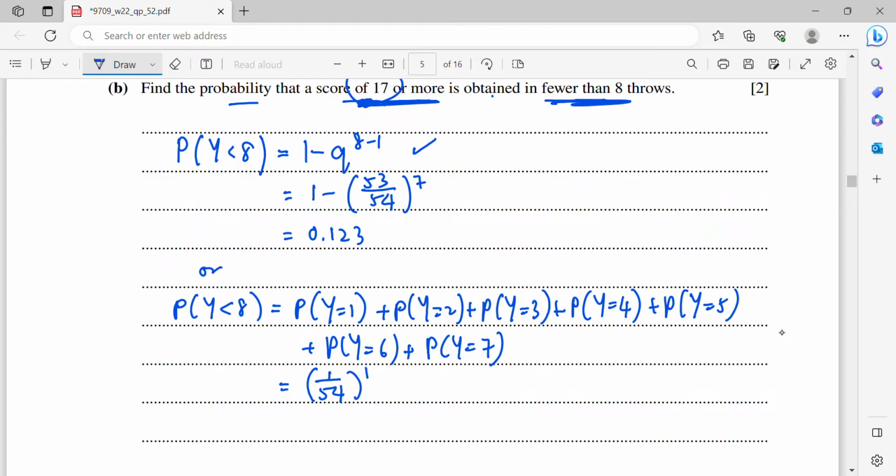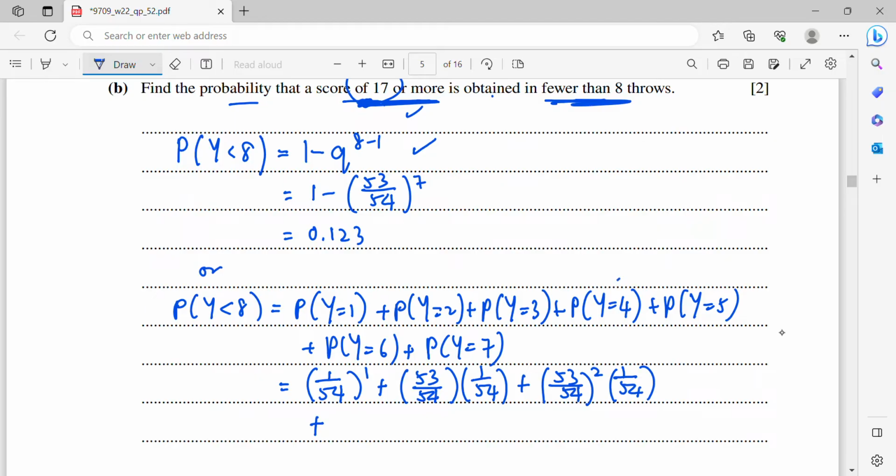So this is the longer way to solve. When Y equals 2, it means that you get this score at the second throw, so the first throw is a failure: 53 over 54, then 1 over 54 to the power of 1. Plus Y equals 3 means that the first two throws are failures, so 53 over 54 squared, then 1 over 54, because the third throw is a success.